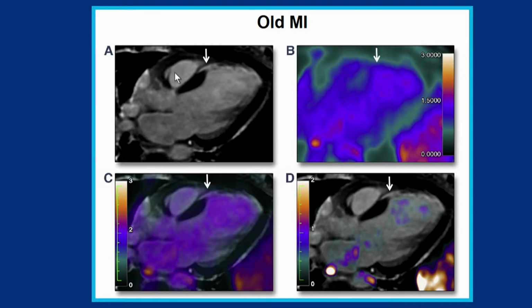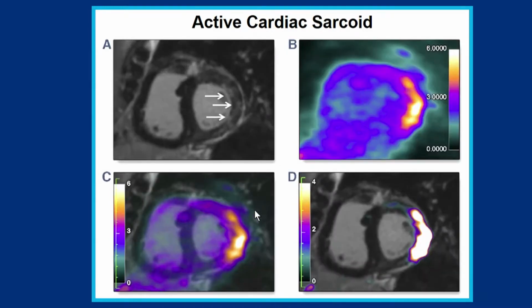So here you can see the contrast MRI. This is a patient with ischemic coronary artery disease and prior myocardial infarction. You can see here an area of contrast enhancement in the anteroseptum. You can see here on the PET there's absolutely nothing. You can see here these beautiful fused images, an area of scar with MRI, but absolutely no uptake on the FDG PET whatsoever, consistent with old scarring and no active inflammation in this patient.